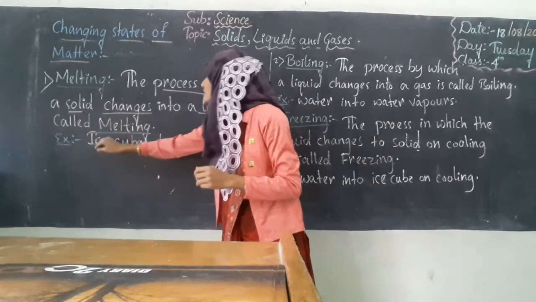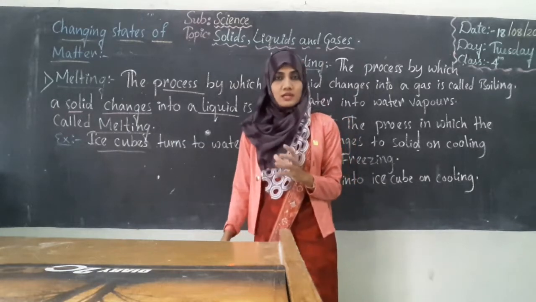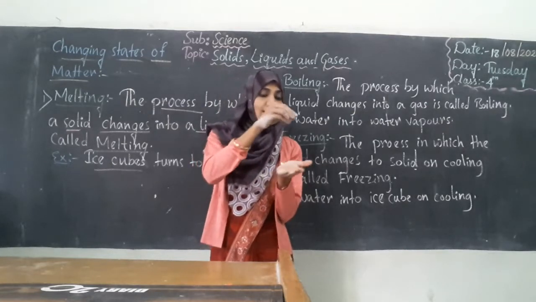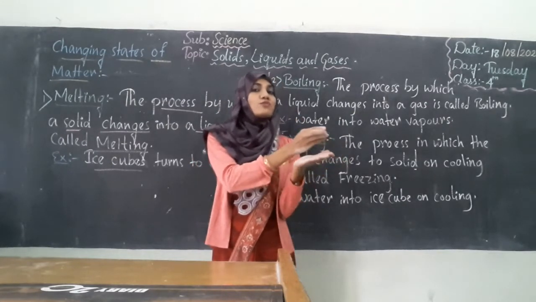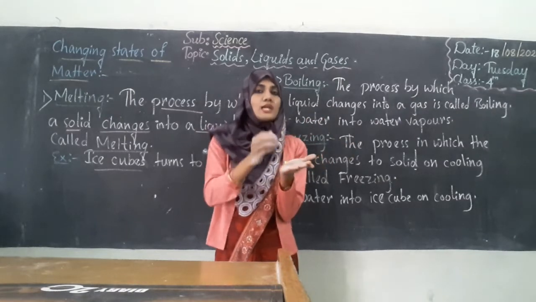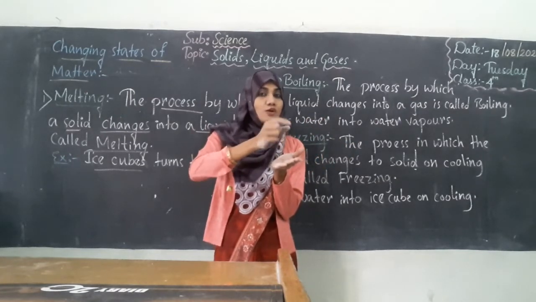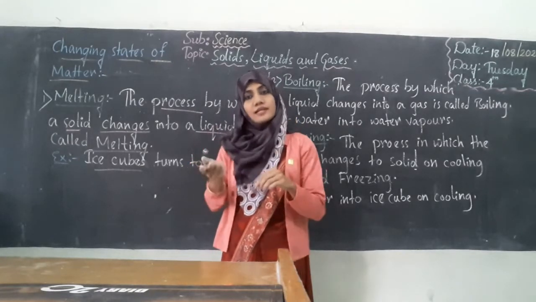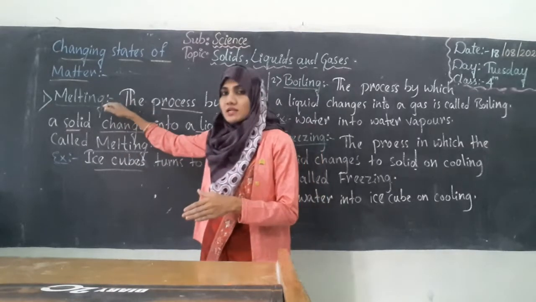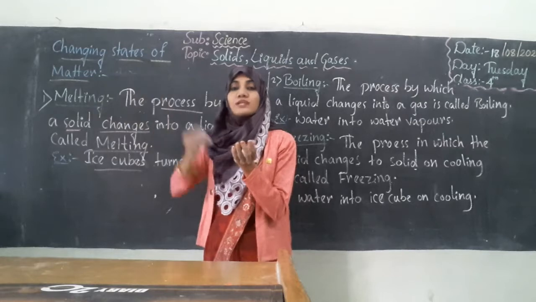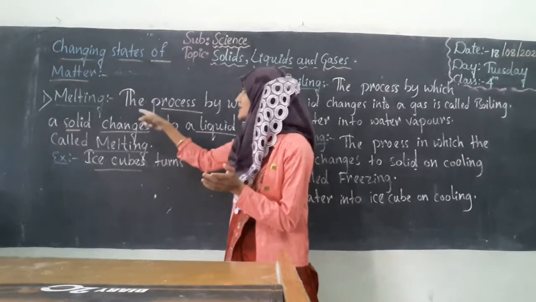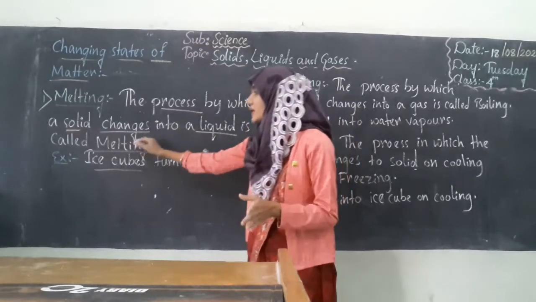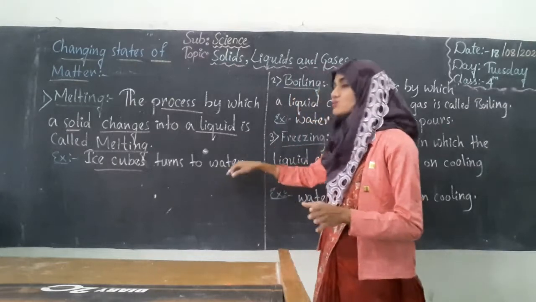Now for example, ice cubes. You are all very familiar with ice, and you are all very fond of ice also, isn't it students? If you take an ice cube out of the fridge and leave it for some time, you can observe that the ice cube starts melting. The ice cube is solid, and the water coming out from the ice cube is the liquid, and that process is called melting. When the ice cube gets heat, it melts. Hence the process by which a solid turns into liquid is called melting. An example is ice cubes turning to water.